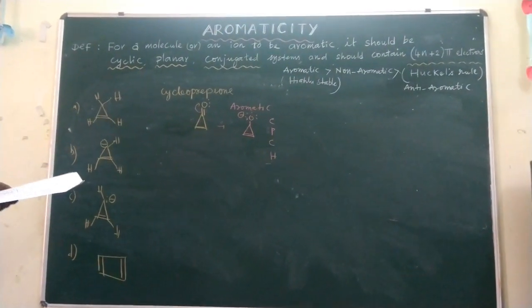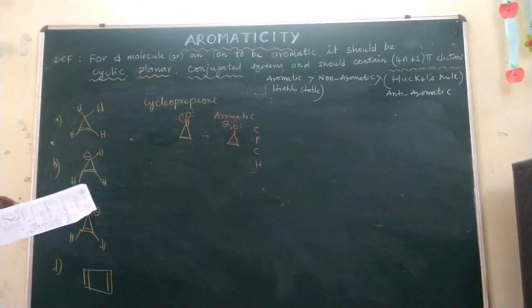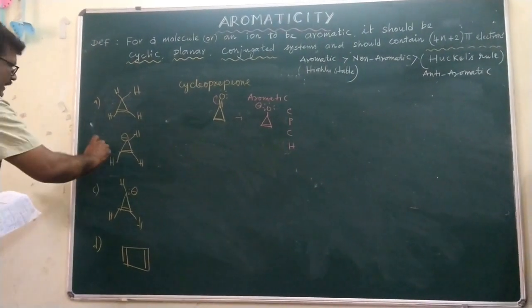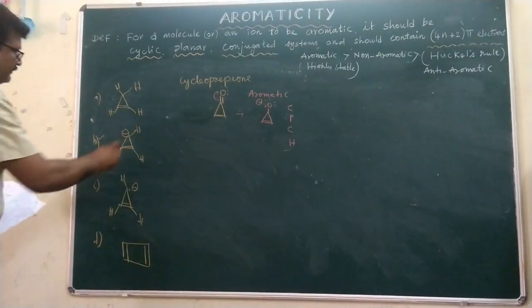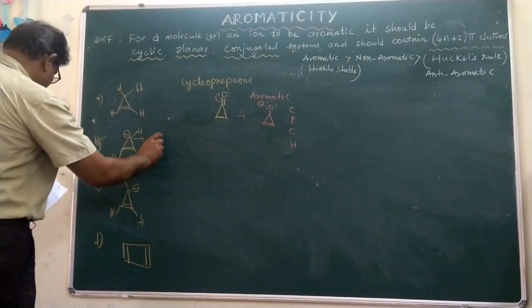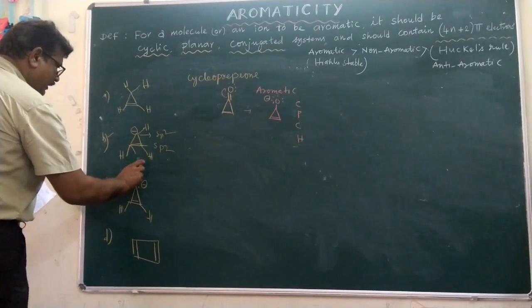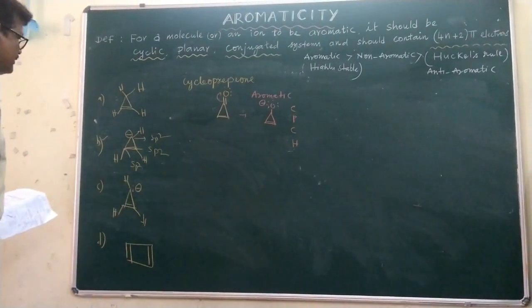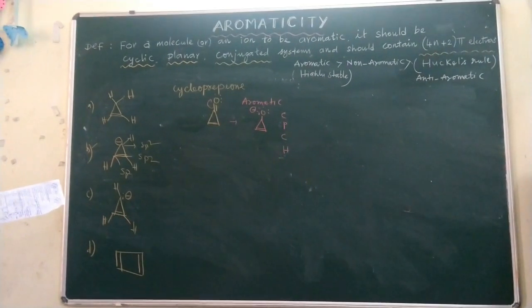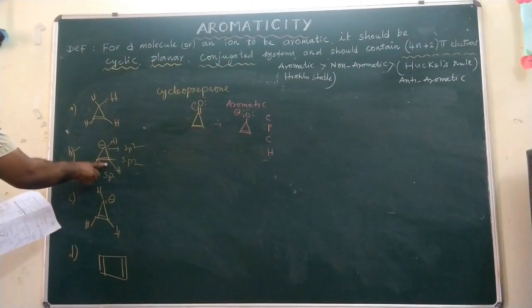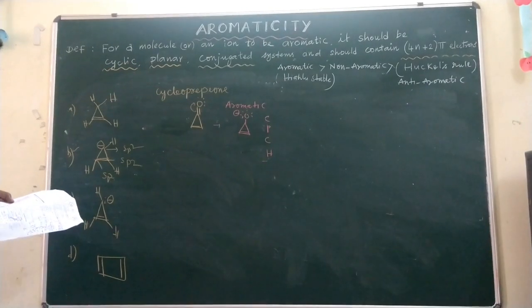Among these compounds, which are aromatic? If you observe, compound B is the aromatic compound because here it is an sp2 hybridized carbon. Here also sp2 and sp2 carbons. Cyclic structure is there, planarity is there, delocalization of electrons, and 2 pi electrons are present in this system.